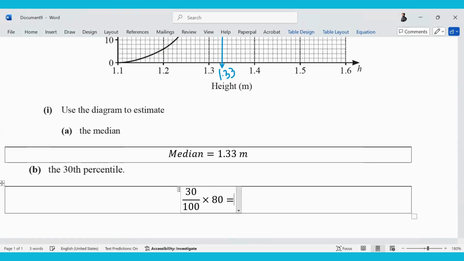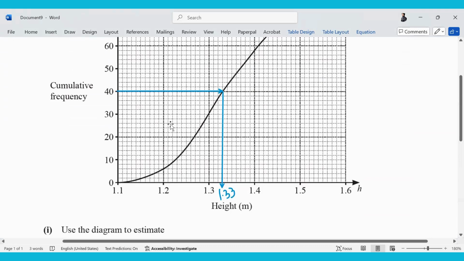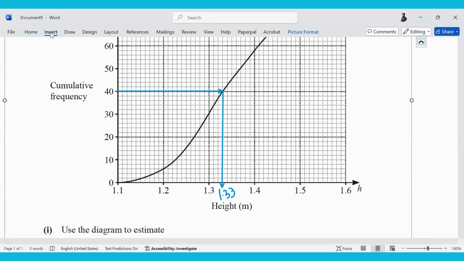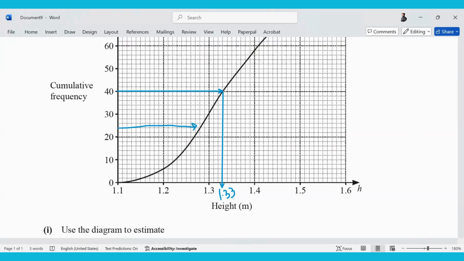Tell me, what do you get? Your calculators are allowed. This is a paper 2 question. Remember, 24 is not my 30th percentile. I figured out the position where I'll read: the 24th value. So at the 24th position, I will find my 30th percentile. What will be the 24th position? Very good, 2 boxes above 20. This should give me 24.